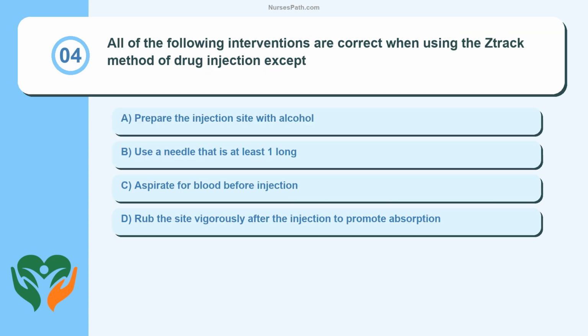Question 4. All of the following interventions are correct when using the STRAC method of drug injection, except: prepare the injection site with alcohol. Use a needle that is at least 1 inch long. Aspirate for blood before injection. Rub the site vigorously after the injection to promote absorption.